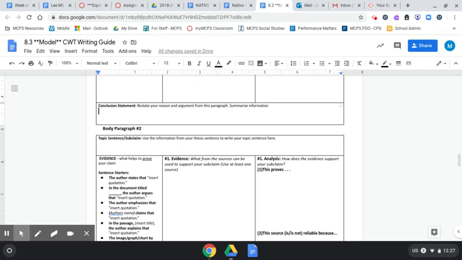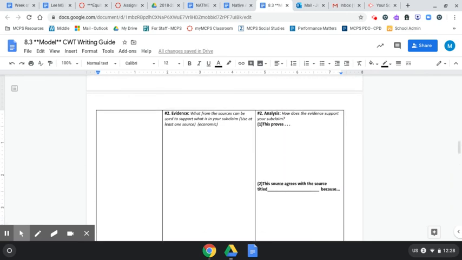Okay. Native Americans clearly did not have the same political and economic rights as others in the U.S. in the 1800s.